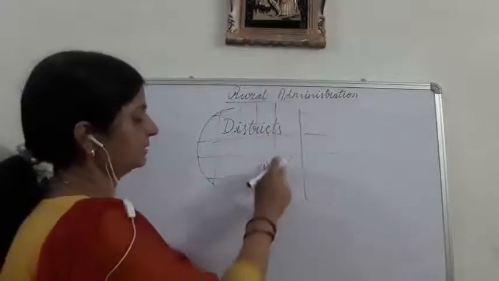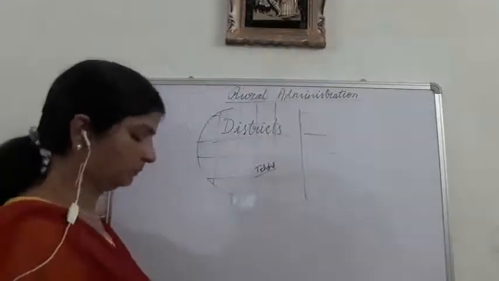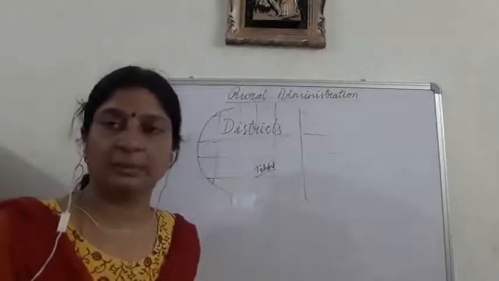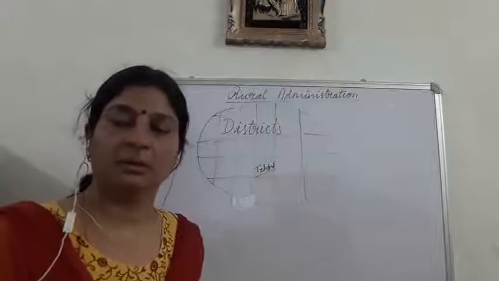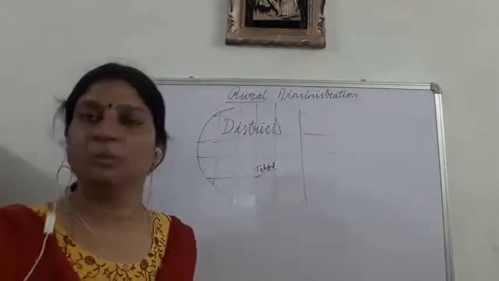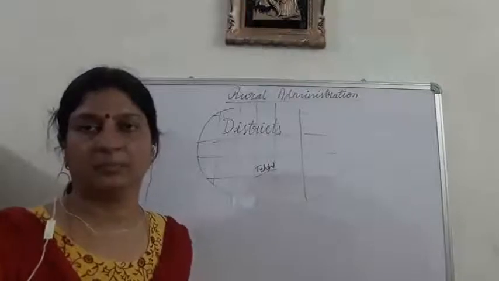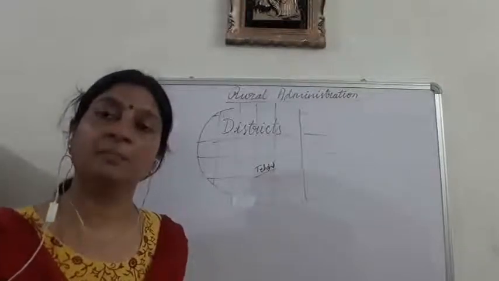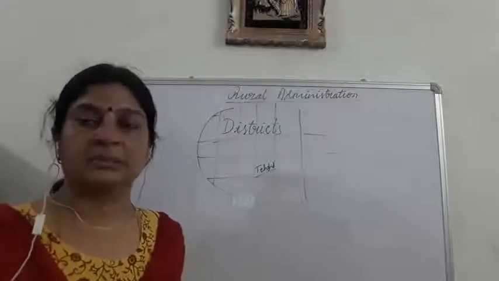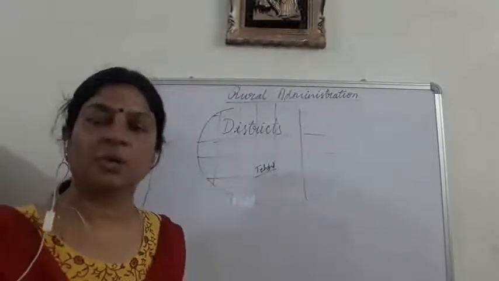Why have districts been divided into so many parts? The more parts there are, the easier it is to administer. The administration will become efficient if the districts are divided into smaller parts.